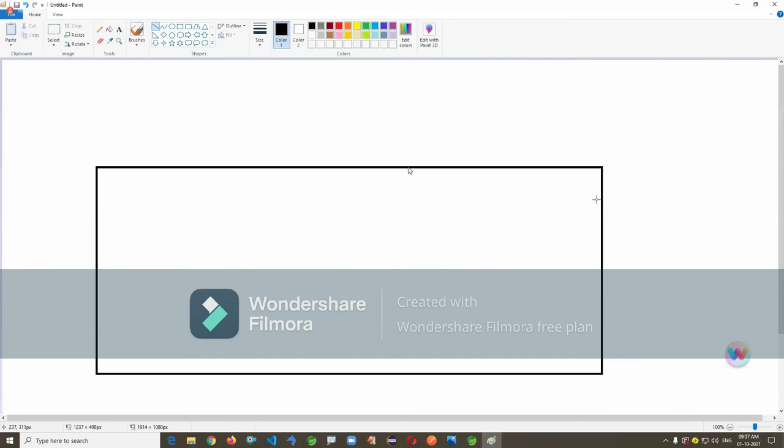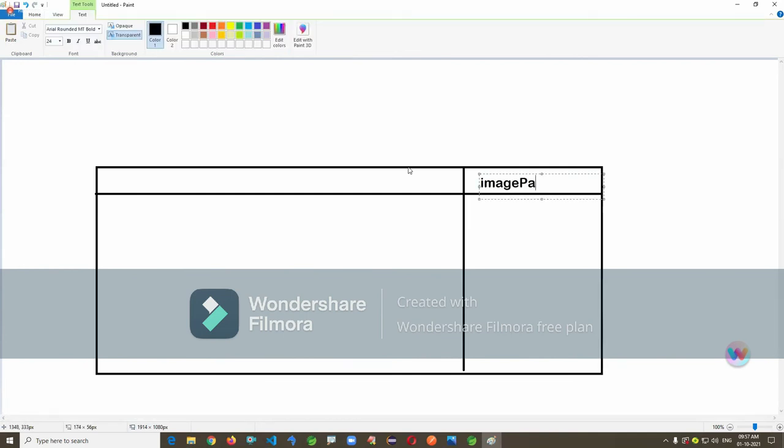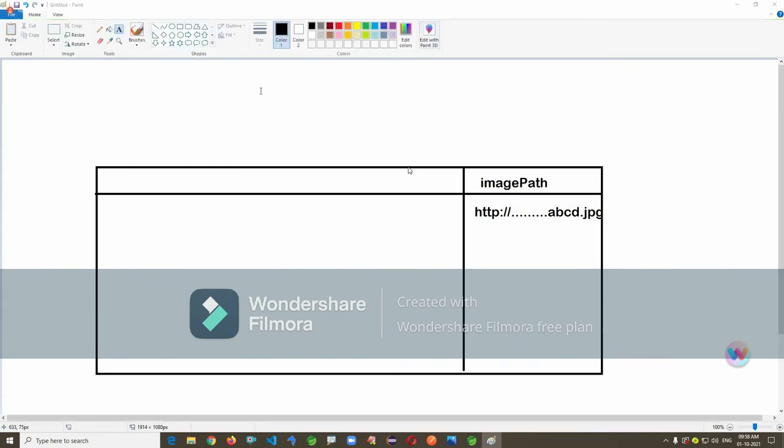Nowadays that is very rare, though of course it exists. Instead, the image path will be stored, something like http:// abcd.jpg. Who will give this image path? The UI client. You can store it in the database also. Database concepts I'll give later.